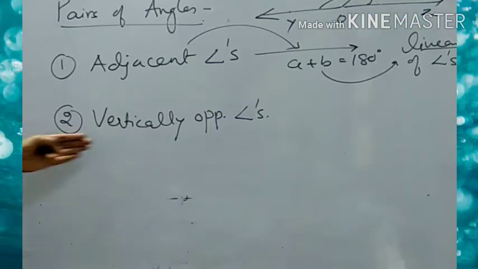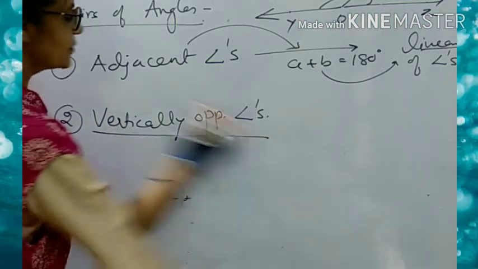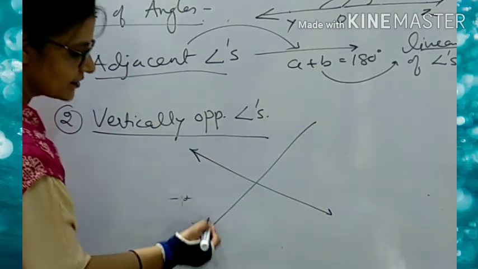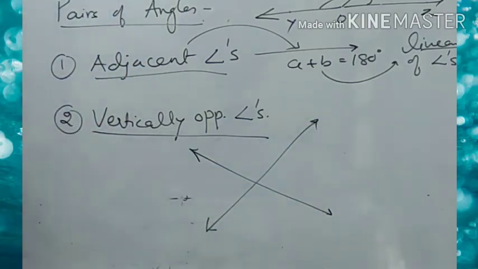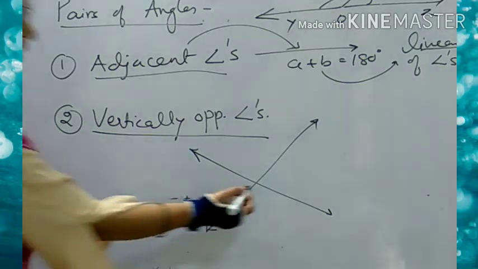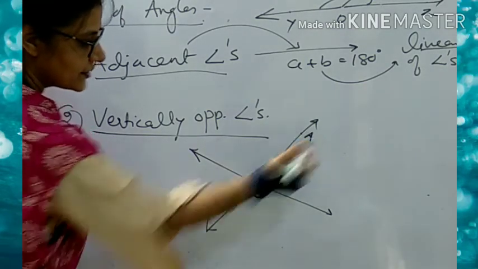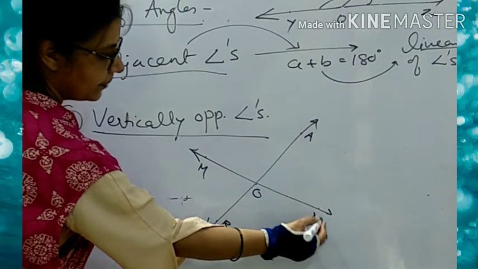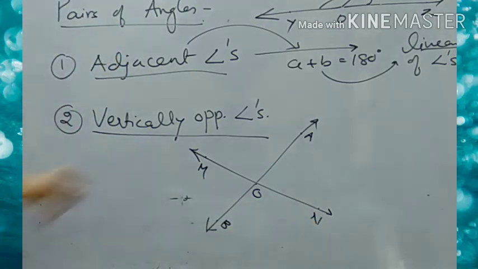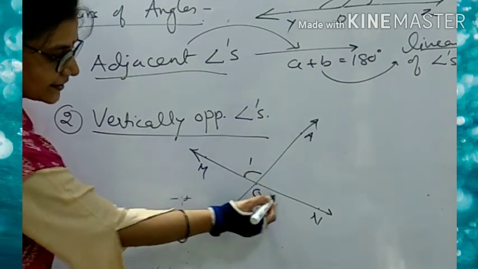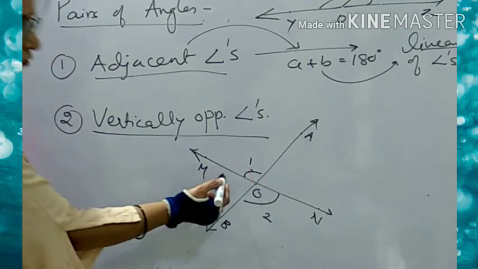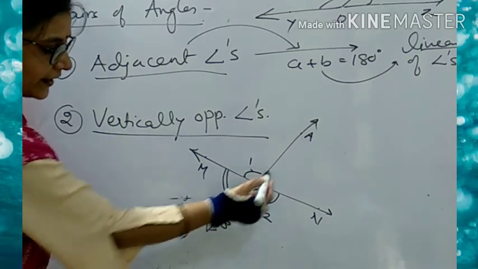Now the next pair is the vertically opposite angles. Now when we will get the vertically opposite angles? When we are having two intersecting lines. Now here let AB and MN intersect at O. So these two angles, this angle 1 and angle 2, these two angles are said to be the vertically opposite angles.